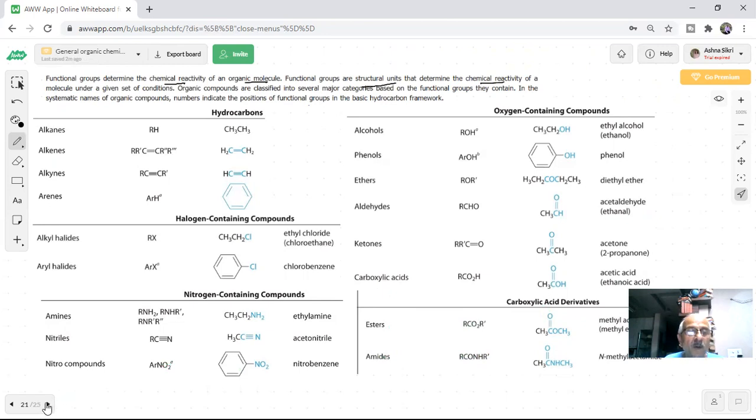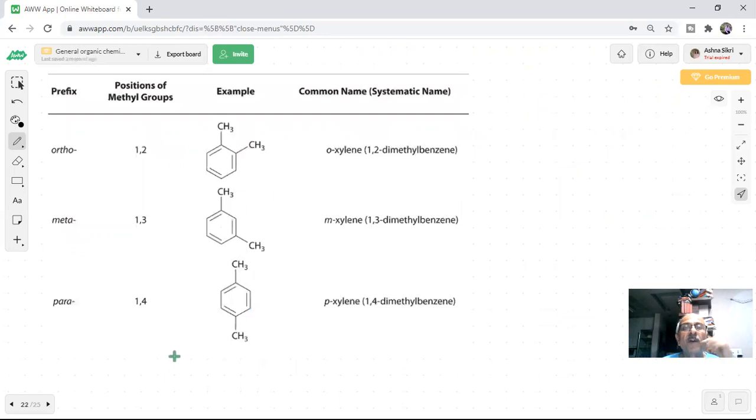Now further important points to be noted. In aromatic compounds, students, we are using three types of things for di-substituted benzenes. What will be the common names?